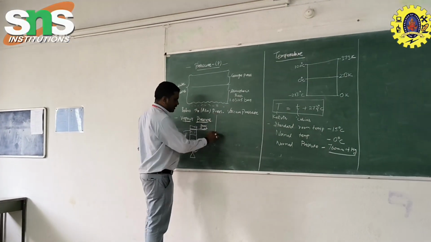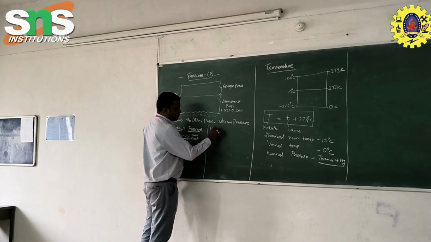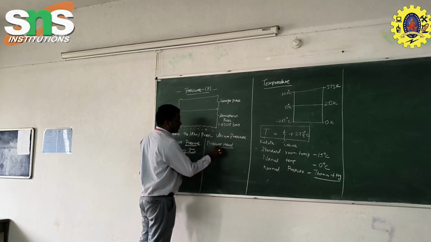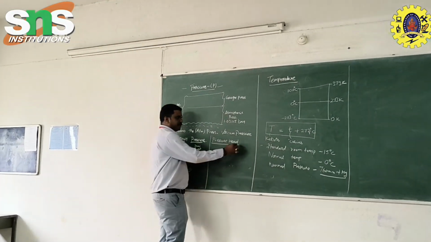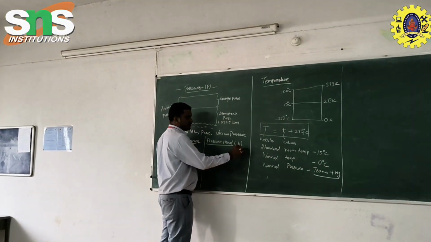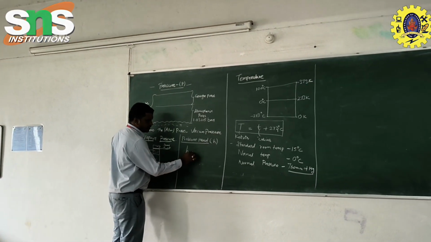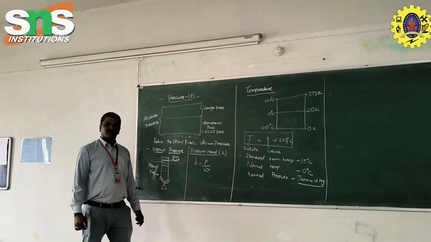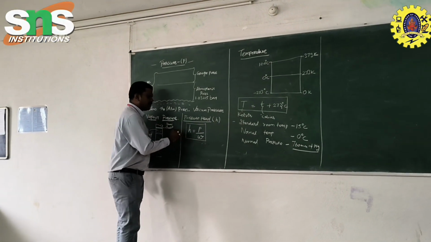Under the pressure topic, there is one more subtopic: pressure head. Do you have any idea about pressure head? This is the notation of H. The formula for pressure head is P divided by W. This is the formula to find the pressure head.